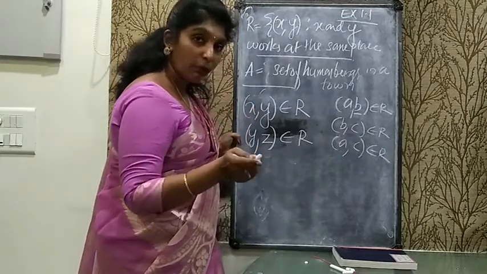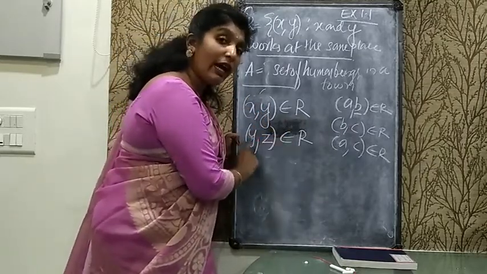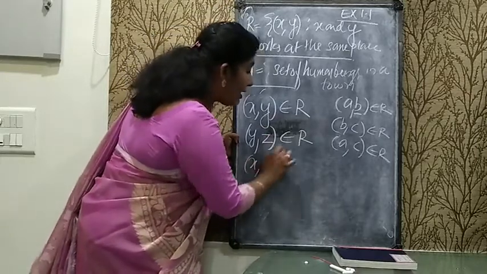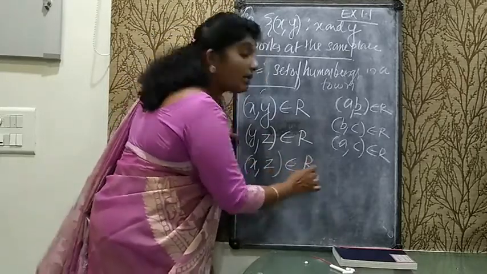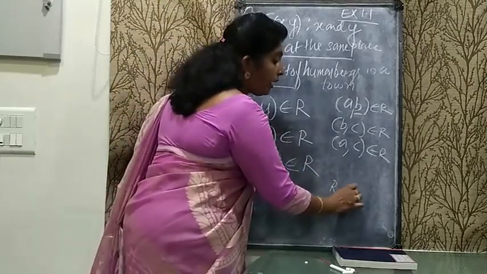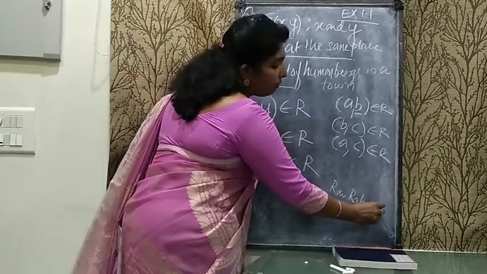Once again, listen to the statement. If x and y work in the same place and y and z work in the same place, then definitely x and z will also work in the same place. Like here, Ram, Rahim and Rohan.